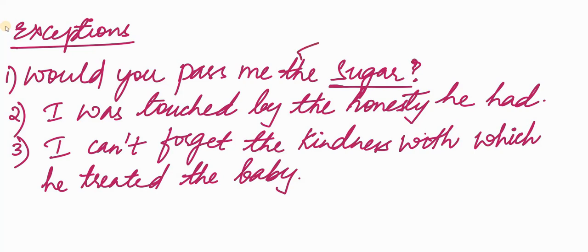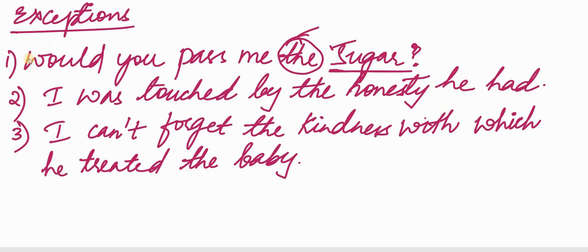I'm talking about a specific sugar which is lying on the table. I'm not talking about any random sugar, the one which is present on the table. The speaker is aware and also the listener is aware of which specific sugar. Hence, the sugar here is used in a specific sense and that is the reason why we have used an article before the name of the substance.